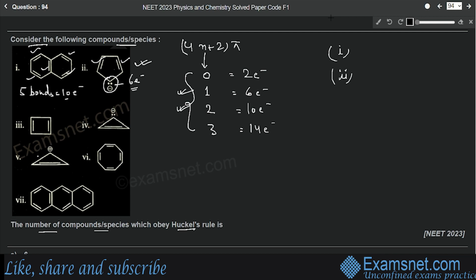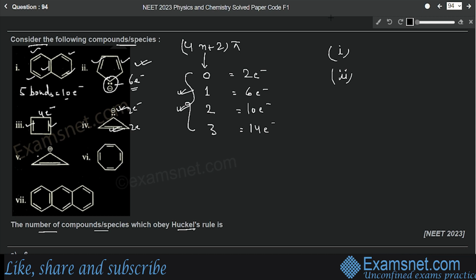In the third one, we have only 2 pi bonds, that means 4 electrons. So this is not following Huckel's rule. In the fourth one, we have 1 pi bond, that means 2 electrons, plus 1 lone pair is there. So 2 plus 2, that is 4. So this is also not following Huckel's rule because 4 is not in the list.